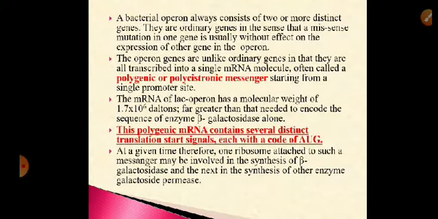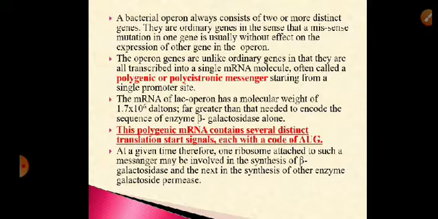See, a bacterial operon consists of two or more distinct genes, right? Two or more genes are present in an operon. They are ordinary genes in the sense that a missense mutation in one gene does not affect the other gene, but they are not like ordinary genes in the sense that all the structural genes are co-transcribed into a single mRNA called polycistronic mRNA or polygenic mRNA, and it starts from the promoter site.